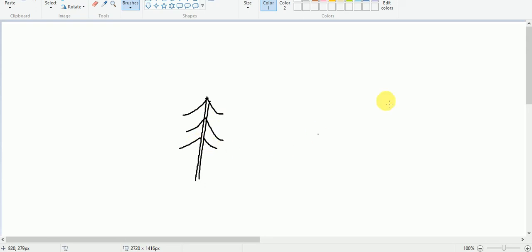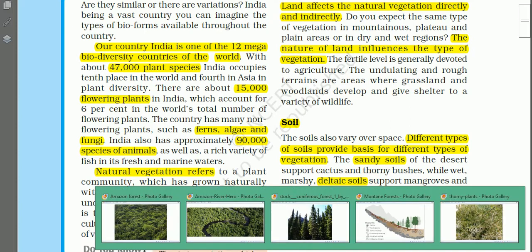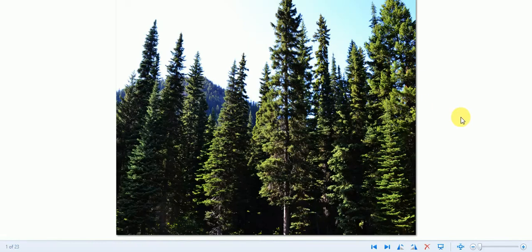For example, pine. See here, I will show you one photograph. So this is a photograph showing a conical tree. So these are conical trees. Pine, spruce, these are conical in shape, known as coniferous forest.